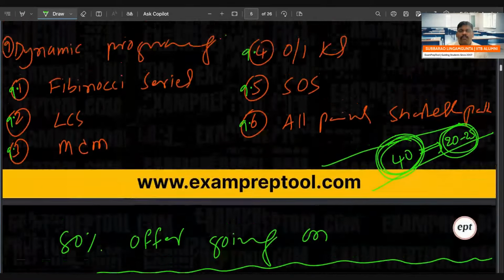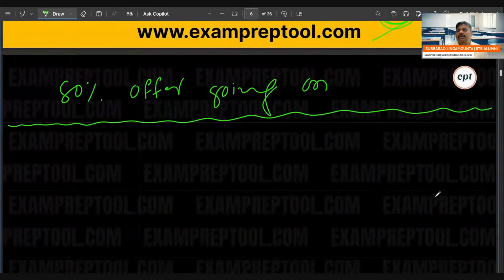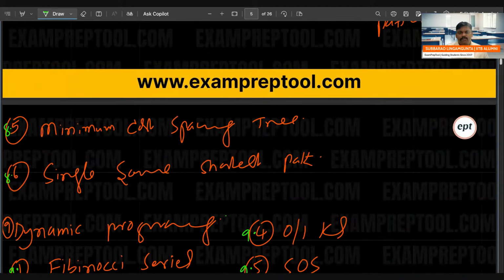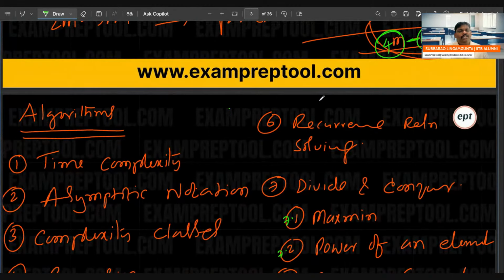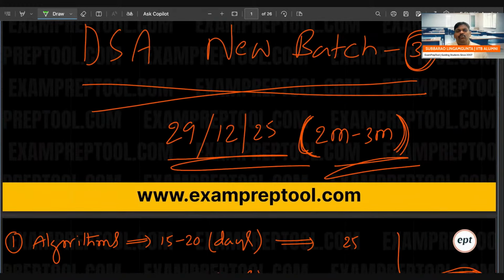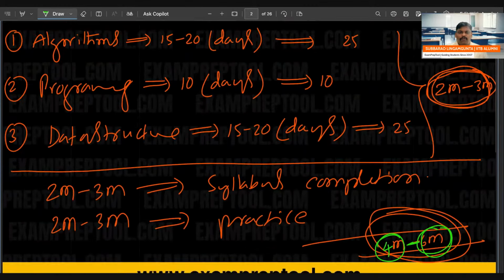For algorithms, 40 topics are there, and 20 to 25 days it will take. For data structures also the same, 40 topics, 20 to 25 days. For programming, 10 days. Some programming language, mostly I feel C or Python. Language to language, only the syntax will differ.